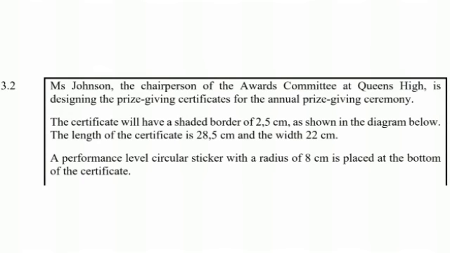A performance level circular sticker with a radius of 8 centimeters is placed at the bottom of the certificate. So take note of your dimensions. We have a border that is 2.5, length that is 28.5, width that is 22 centimeters, and a circle that has a radius of 8 centimeters.